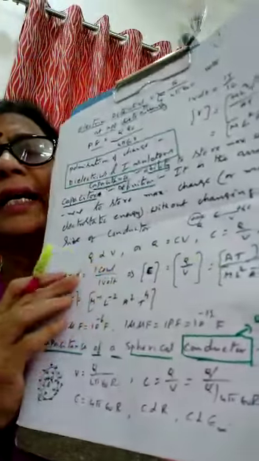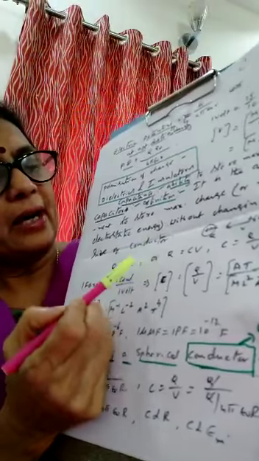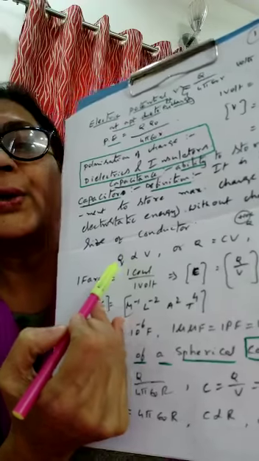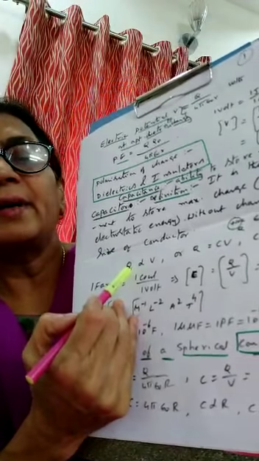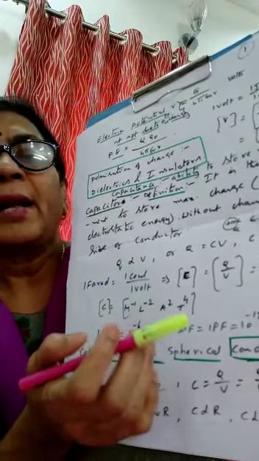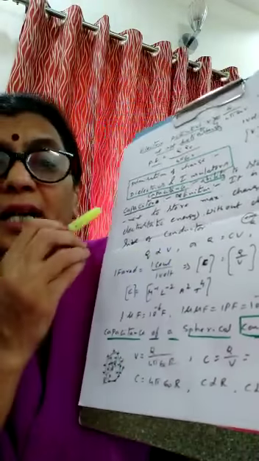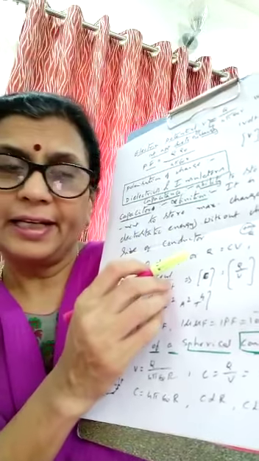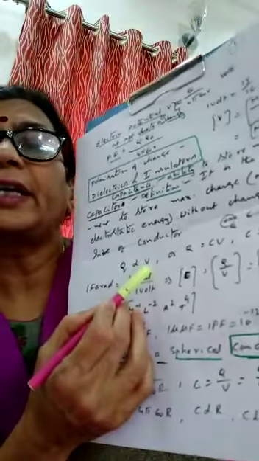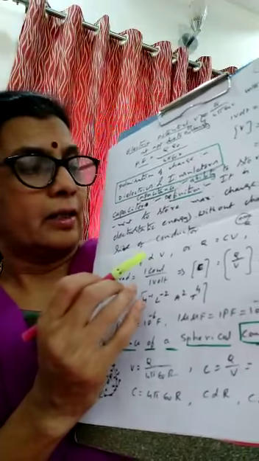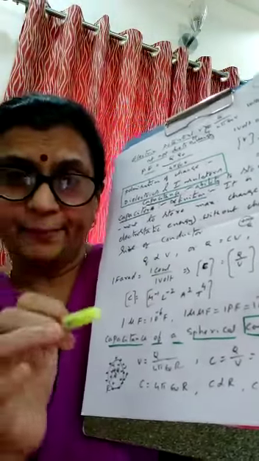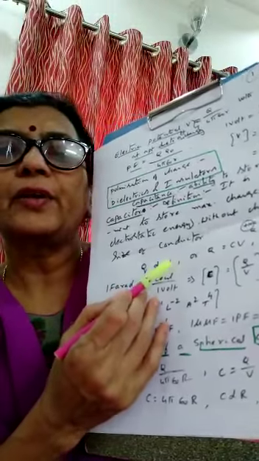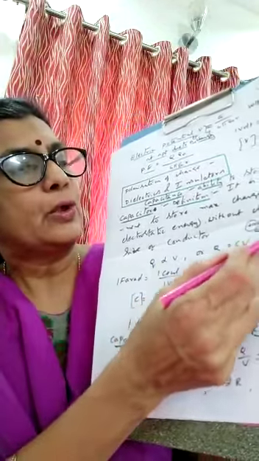Here you may get one doubt. Madam, why can't we write V is proportional to Q? I don't write that because here one is the independent variable and another is the dependent variable. I am adding up charge, and the potential depends on it. That is why I write Q is proportional to V. We don't write V is proportional to Q. It is also the same, but mathematically we write it like this only. Q is proportional to V, Q is equal to CV, C is equal to Q by V.